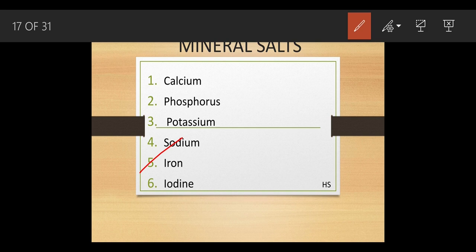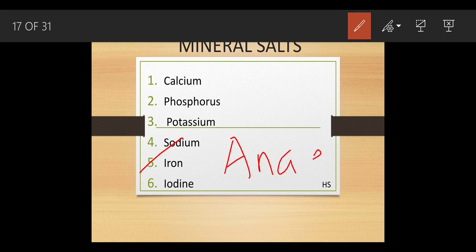See, our blood is red in color. Why is our blood red in color? Due to the presence of the hemoglobin, okay. But if there is an insufficient amount of iron in our body, it would lead to anemia.